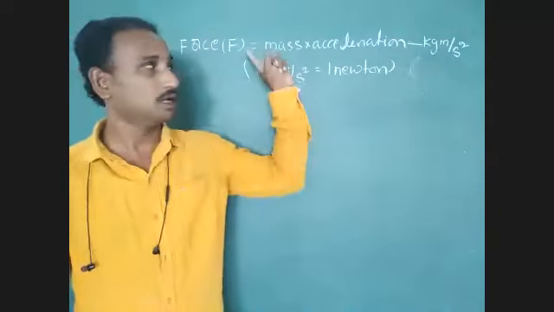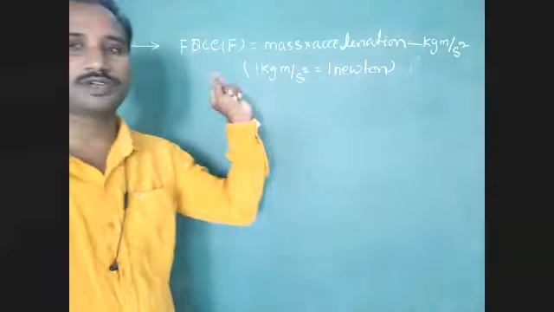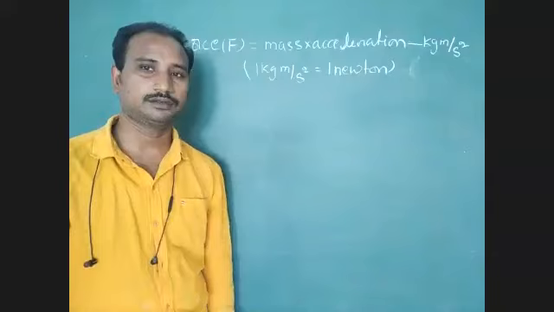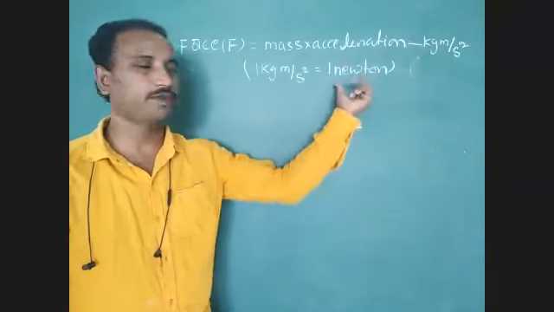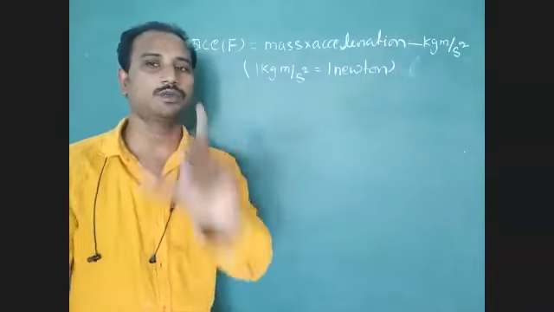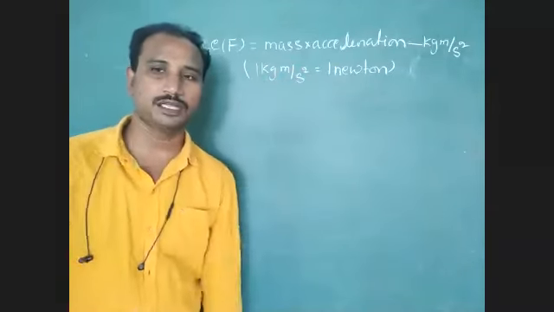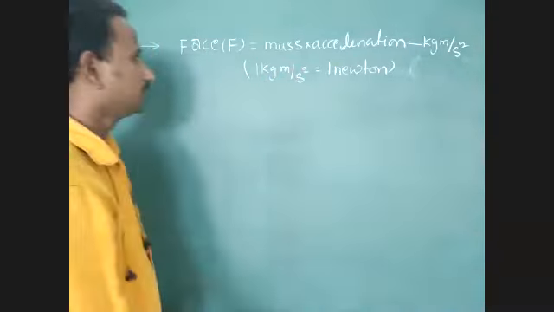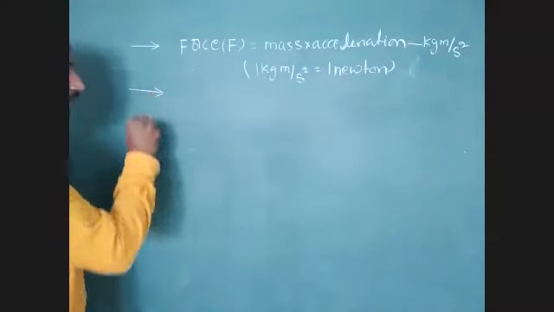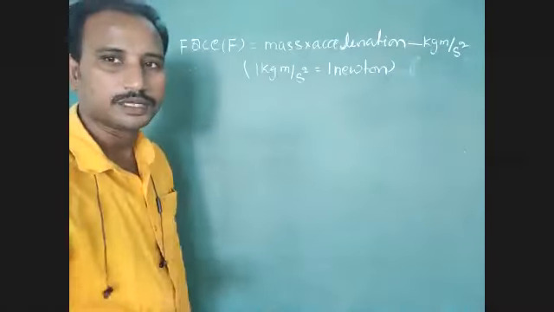Who explained this force? First, Newton explained. Because of that reason, we consider that the unit of force is 1 Newton. 1 Newton equals 1 kg meter per second square. Don't forget this point. Next, we have to discuss pressure.